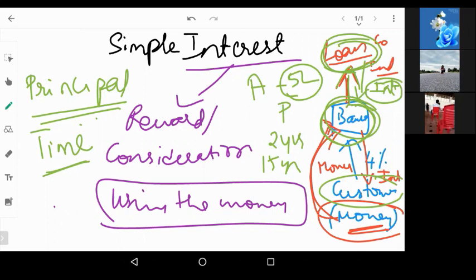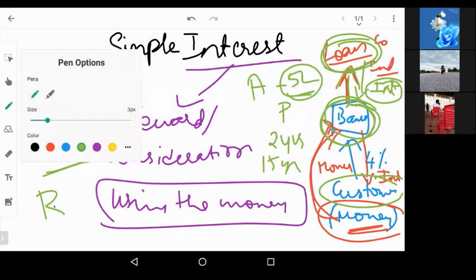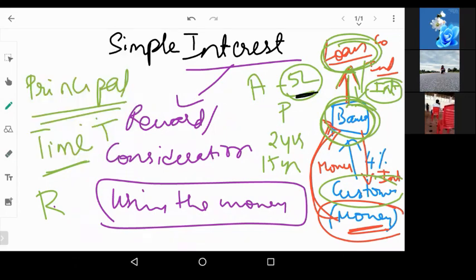Then R. Because you're using the money, this 5 lakhs I cannot simply give you. While you're giving back the money, you should also pay me some extra amount for using this 5 lakhs. What is that money you will give me back for using the 5 lakhs?